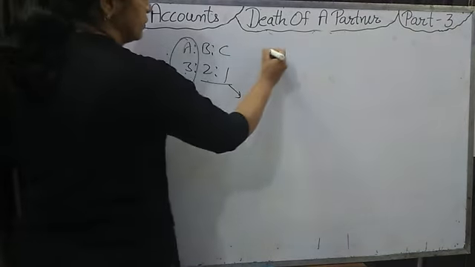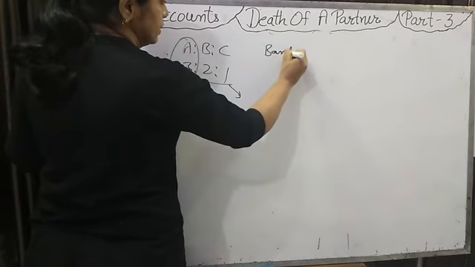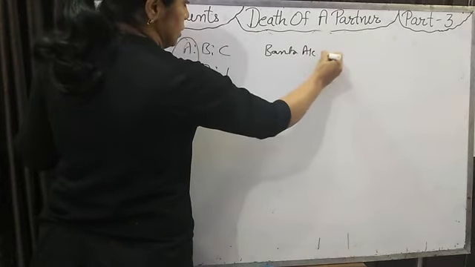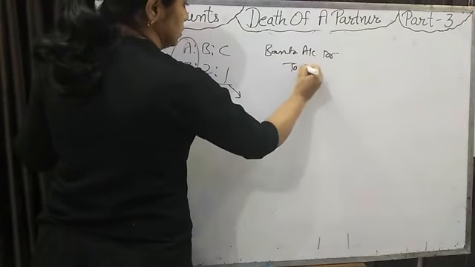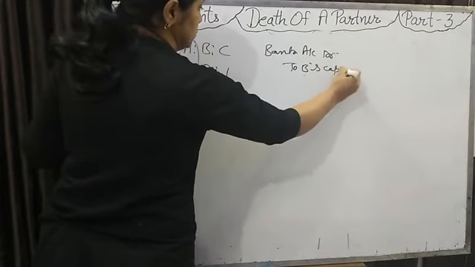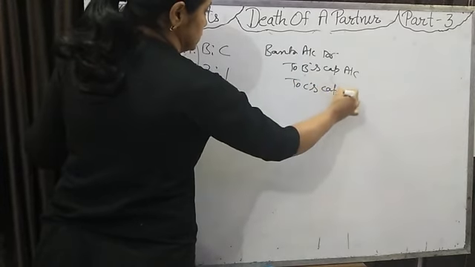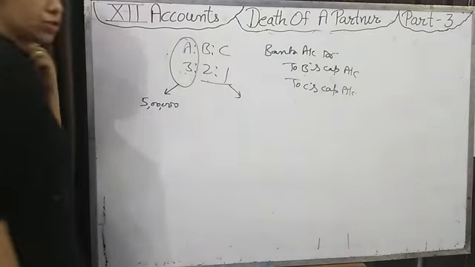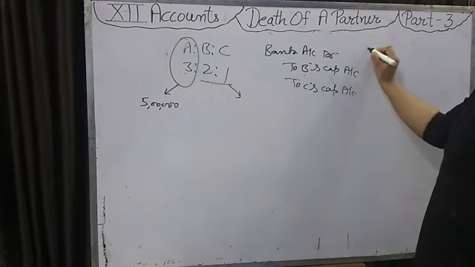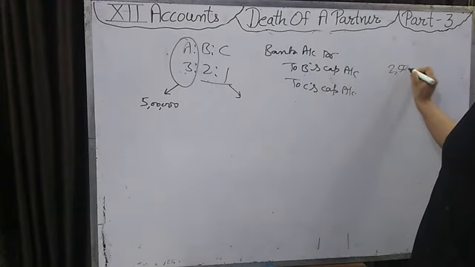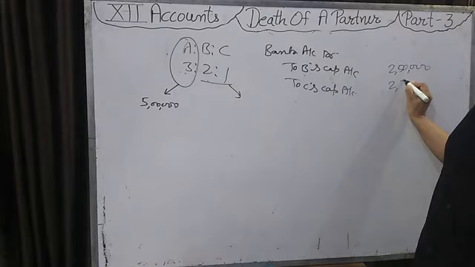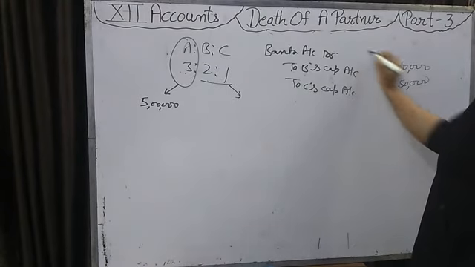Then for that you will pass the entry: bank account debit to B's capital account and to C's capital account. How much money they are bringing is given in the question. If they are bringing equally, then 2,50,000 and 2,50,000, and here 5 lakh.